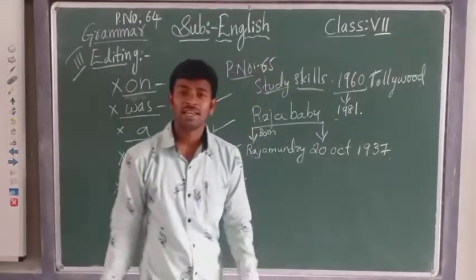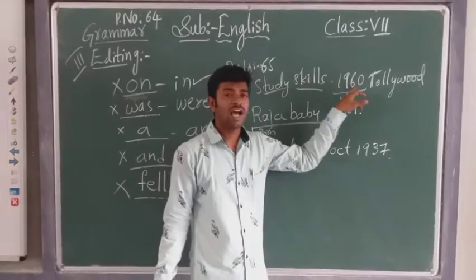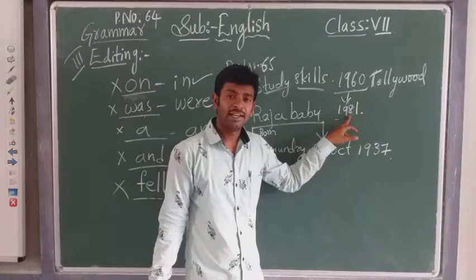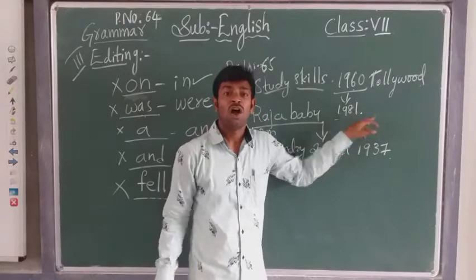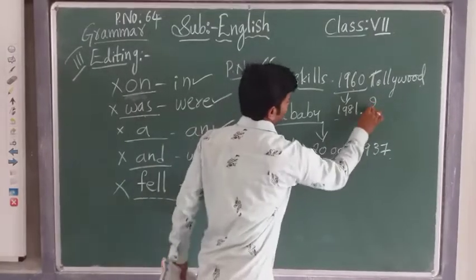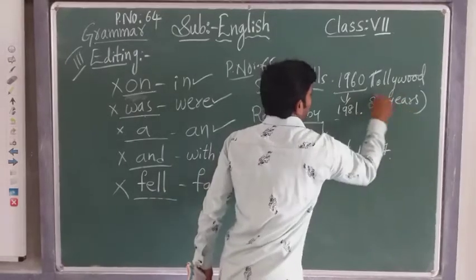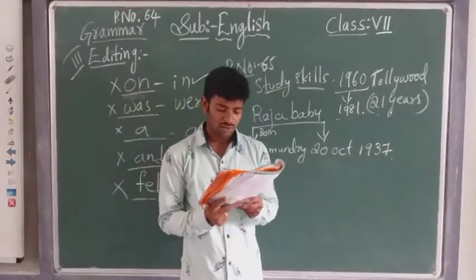That means how many years? 1960 to 1981: 60, after 60 plus 10 years is 70, plus 10 years is 80, 10 plus 10 is 20, plus 1 year is 21 years. He was 21 years in the Tollywood movies.